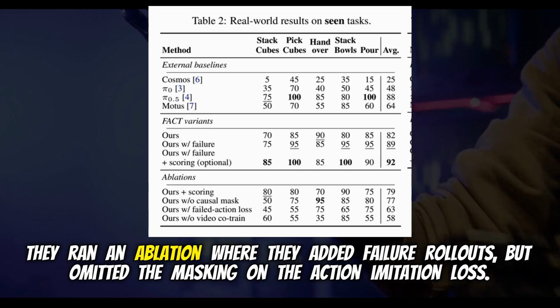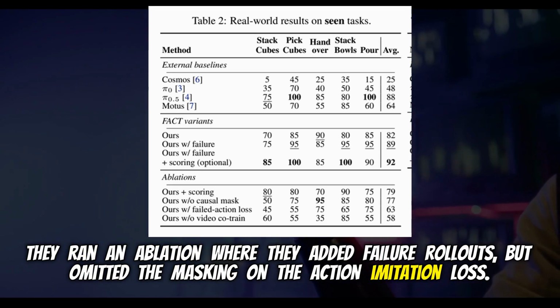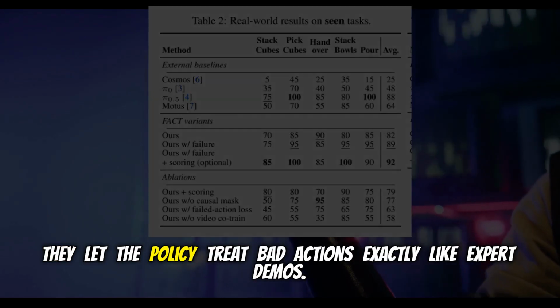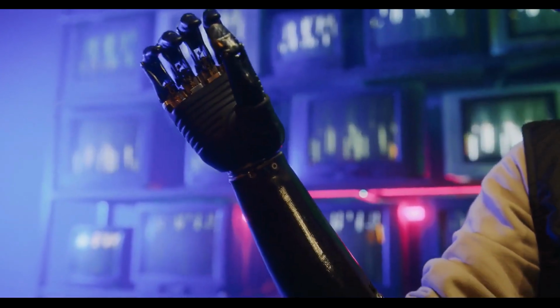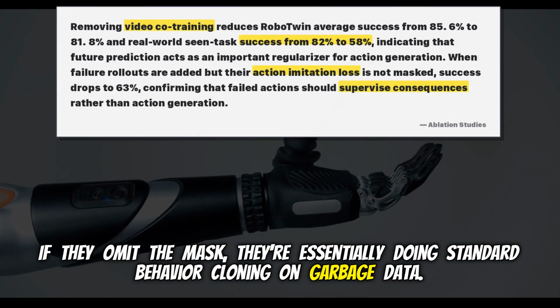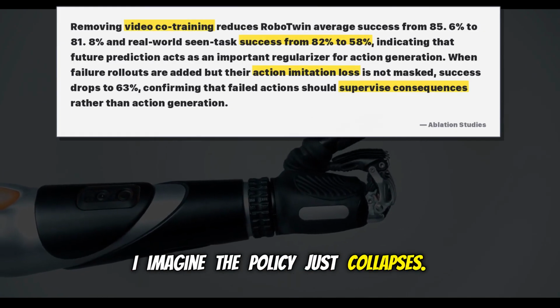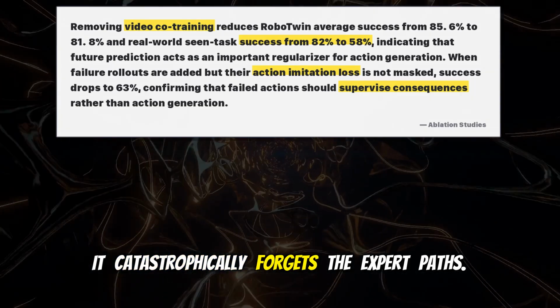They ran an ablation where they added failure rollouts, but omitted the masking on the action imitation loss. They let the policy treat bad actions exactly like expert demos. Oh, man. If they omit the mask, they're essentially doing standard behavior cloning on garbage data. I imagine the policy just collapses. It absolutely plummeted down to 63%. It catastrophically forgets the expert paths.